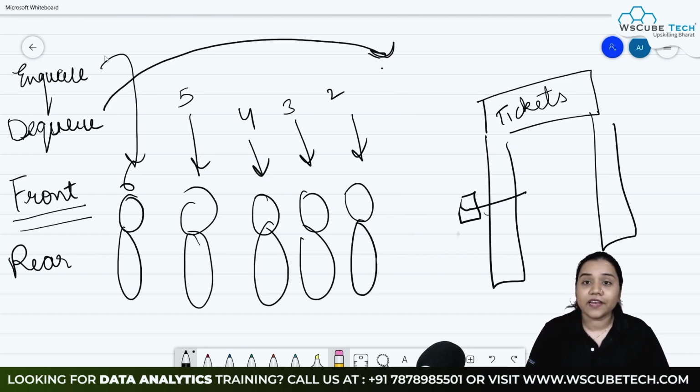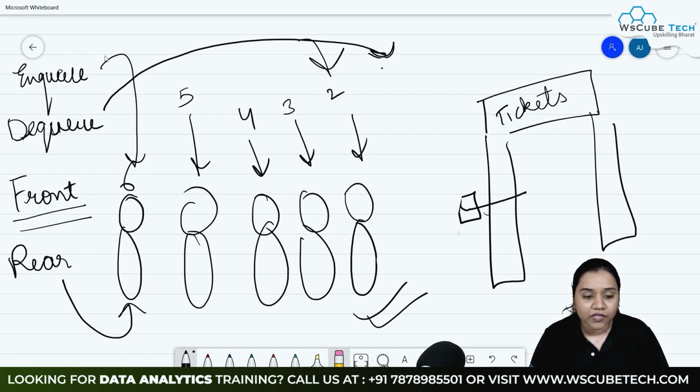Next is front. Front allows us to get the first element from our queue. So right now, as first has been removed from here, the first element would be this number 2 over here. So front operation will get us number 2 over here. Next is rear. Rear allows us to get the last element from the queue, that is this one. So we can get this one as well.